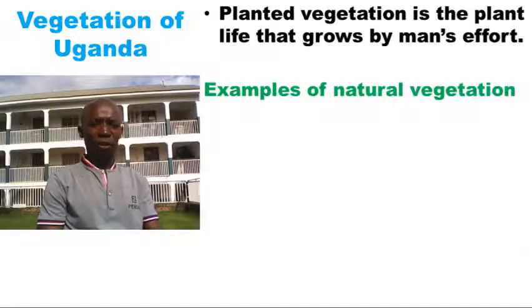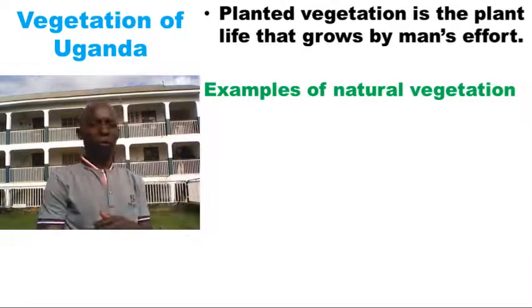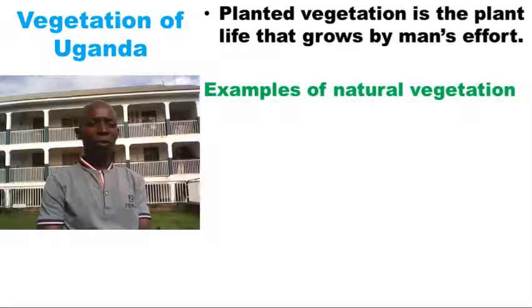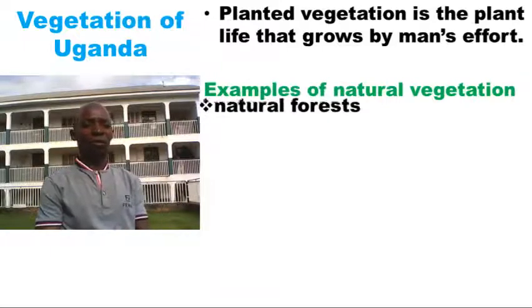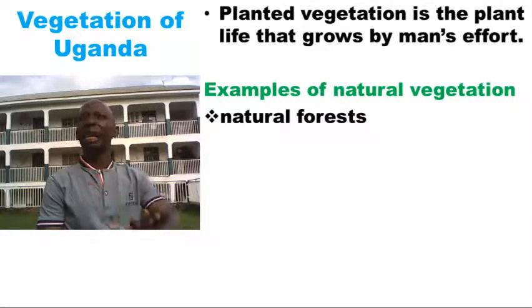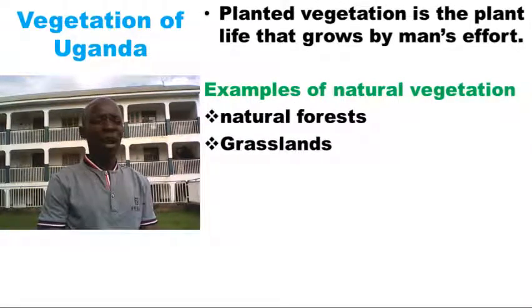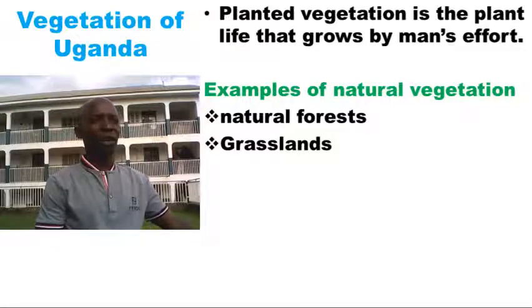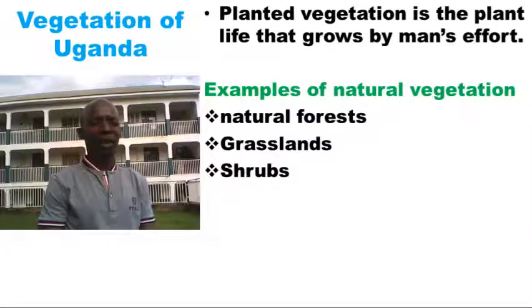Examples of natural vegetation. Examples of vegetation that grows on its own. Do you know some of them? Yes, I know you know some. Let's look at this. One, we have natural forests, or natural trees. Trees that grow on their own. We also have grasslands, like this grass in the compound, the grass in the bush there. We also have shrubs. These ones are found in semi-arid areas.